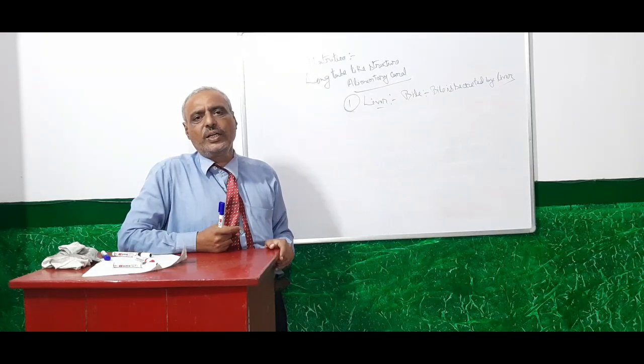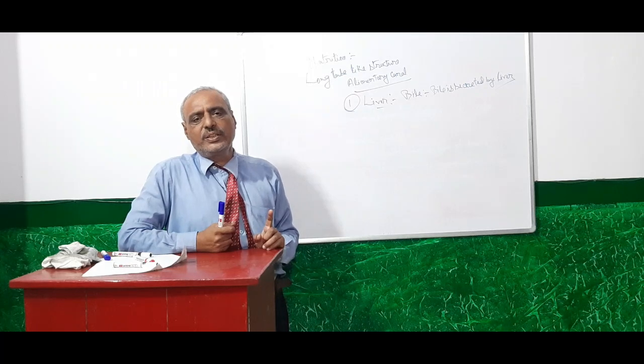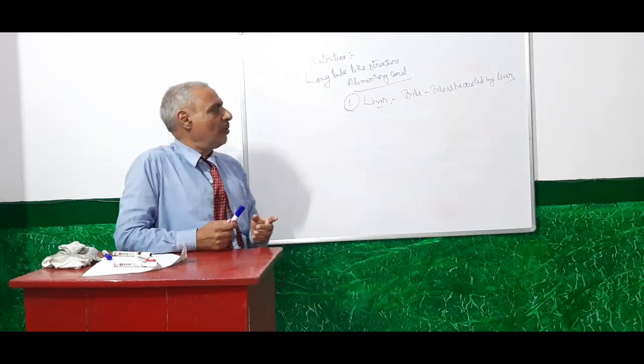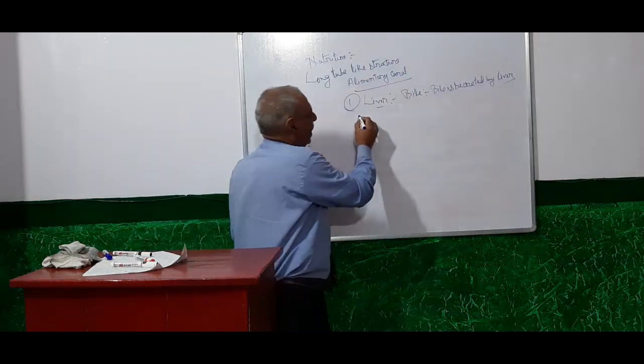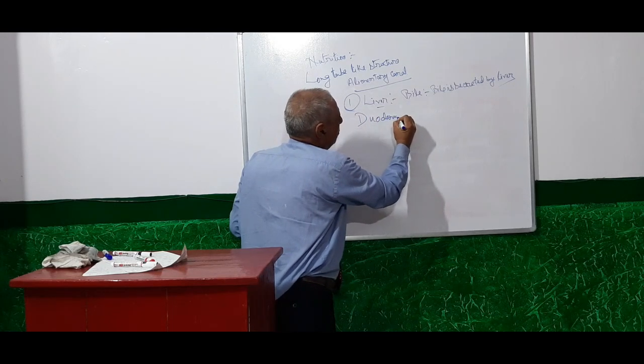So in the stomach, it is necessary to create acidic medium, and our intestine starts from the duodenum.